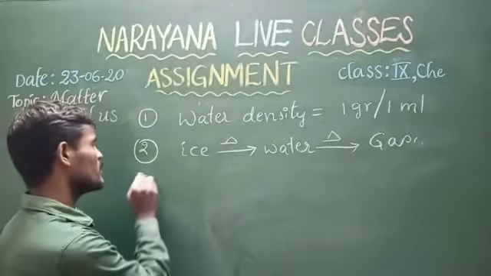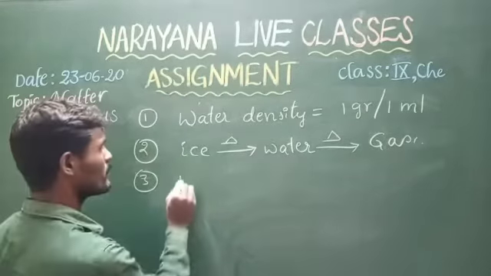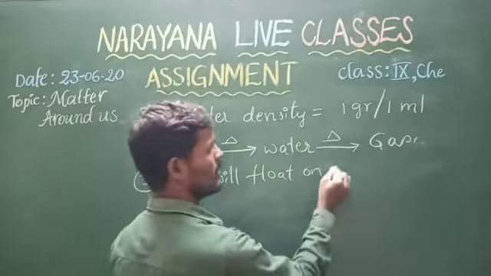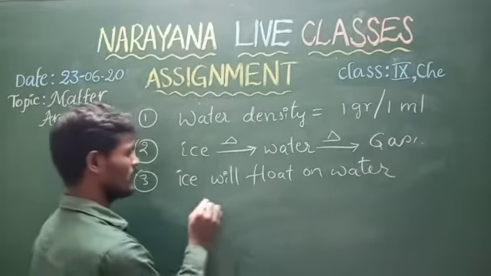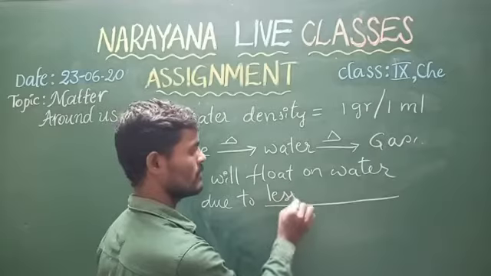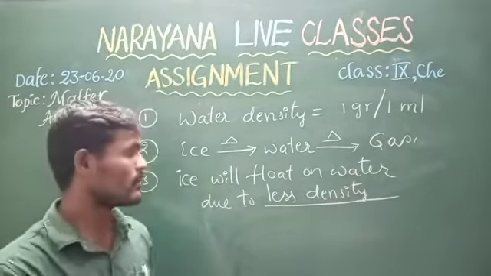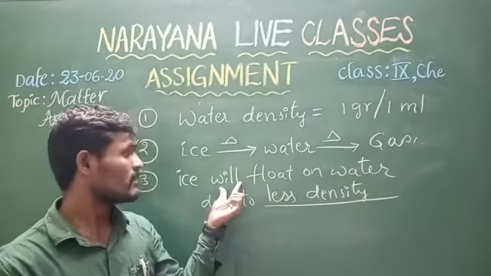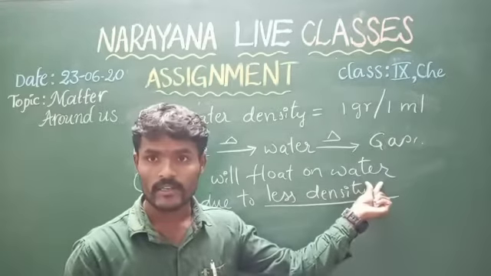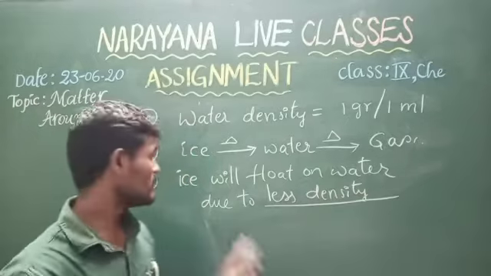Next, the third question: ice will float on water due to dash. Due to less density of ice, it will float on the water. By comparison with water, ice possesses less density. So that is the reason why ice floats on the surface of the water. So this is the third question.